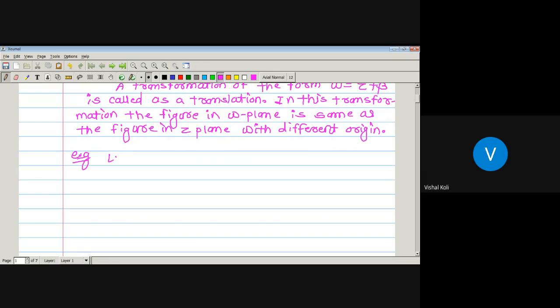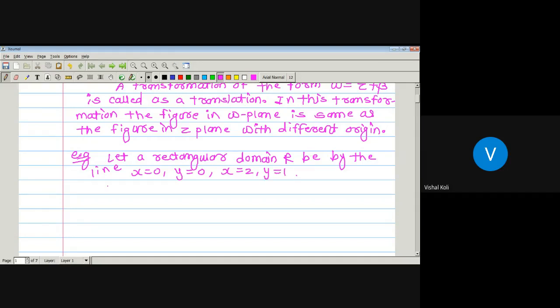Let a rectangular domain R be bounded by the lines x equal to 0, y equal to 0, x equal to 2, and y equal to 1.